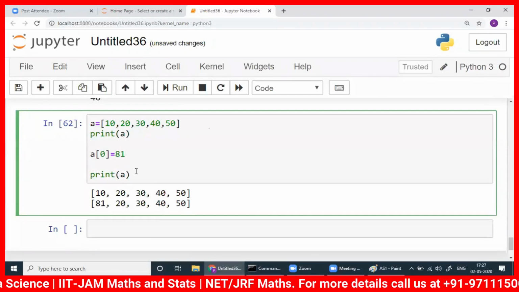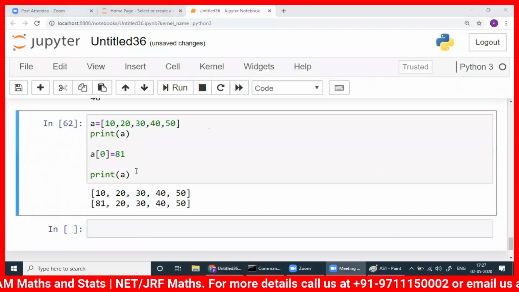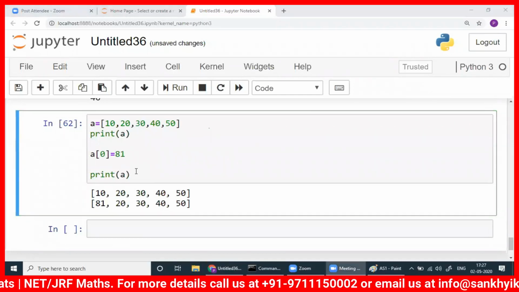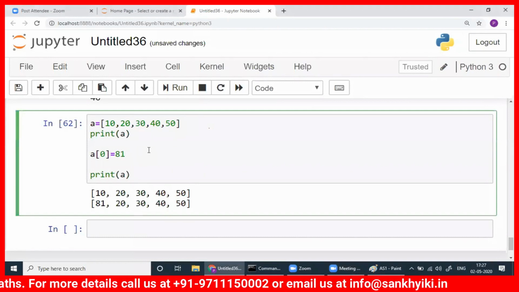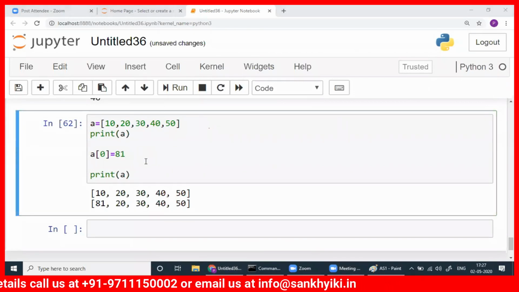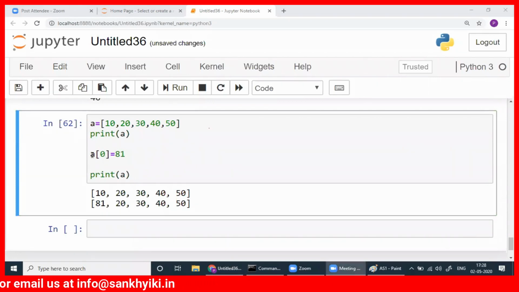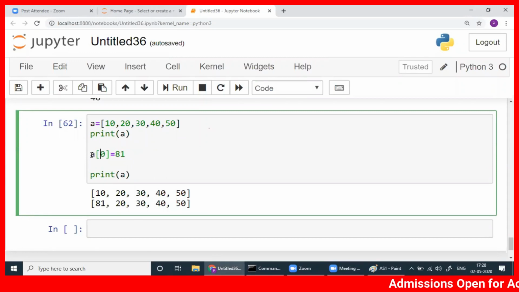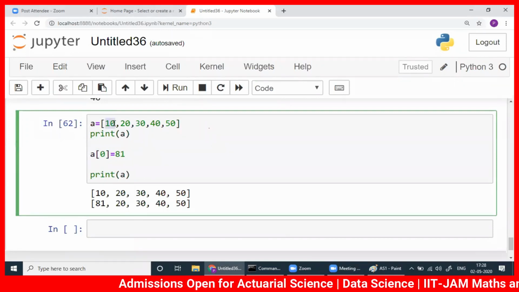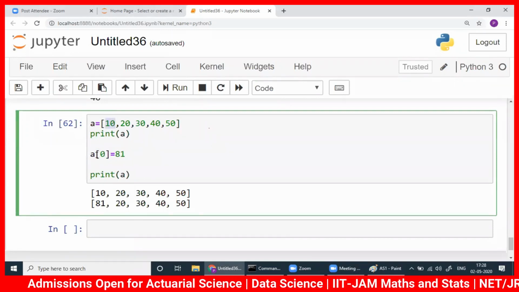We have a very important property here in Python, that is mutability. What is mutable, what is not mutable, we'll go to those things later in the next class tomorrow. So here you can change the list by writing the appropriate index. With that index you write a, so then you can change that particular cell. Whatever it is, you can change that entry. The first entry, 0, you can change.